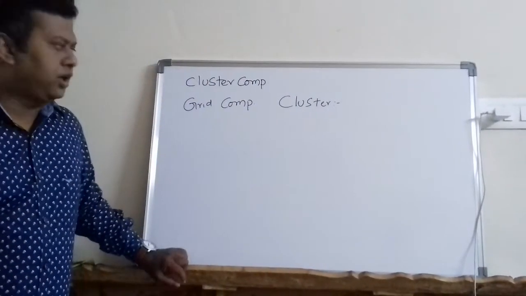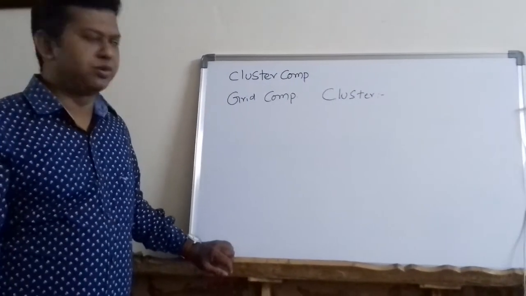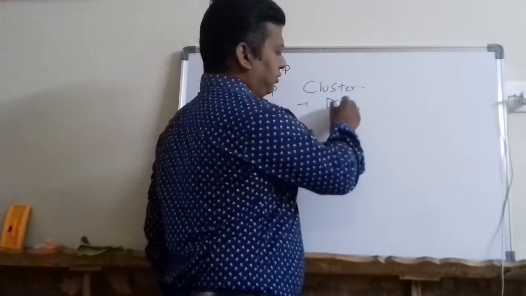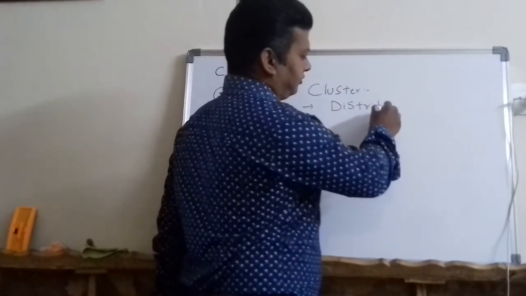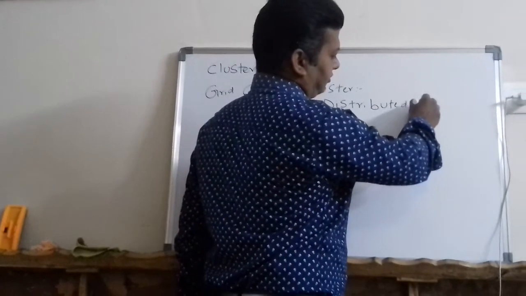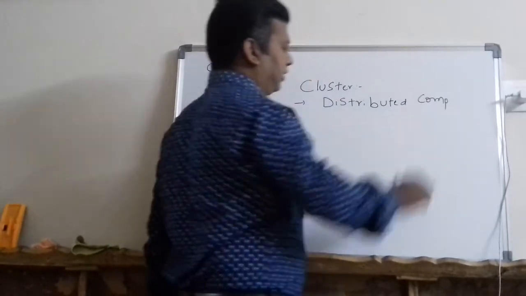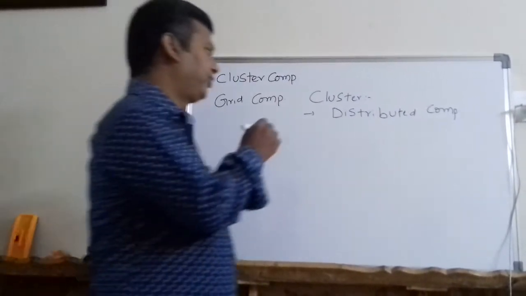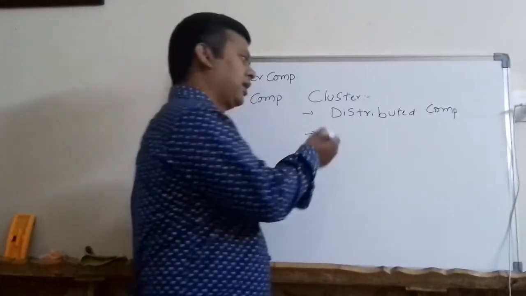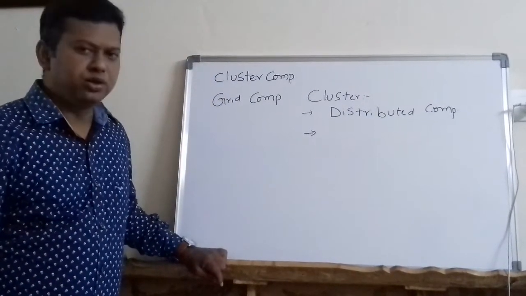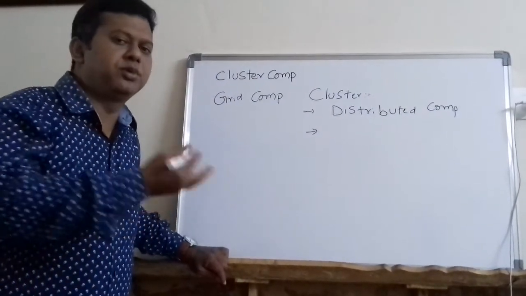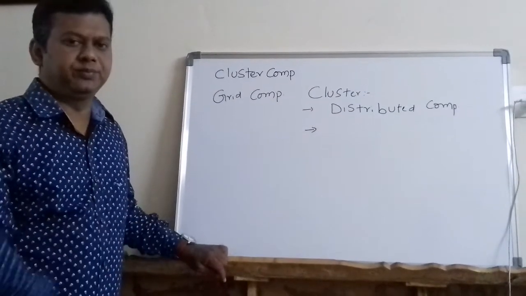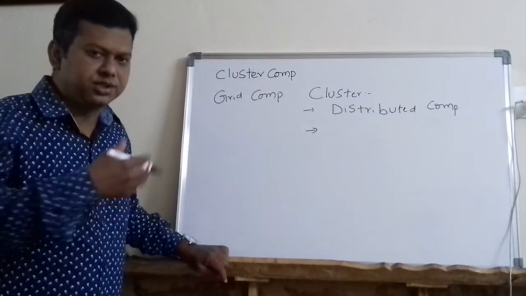So cluster computing is also a form of distributed computing, friends. So point number one, it is also a form of distributed computing. In distributed computing, you know very well, we use many computers which are connected in a network to serve our purpose, means to process big tasks.